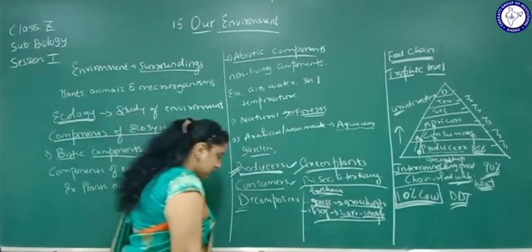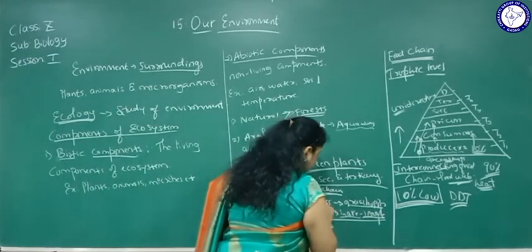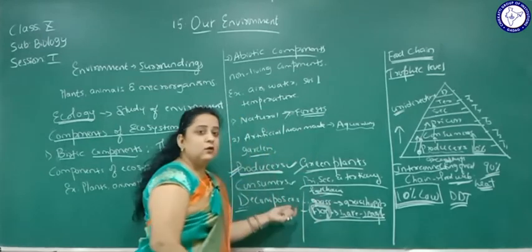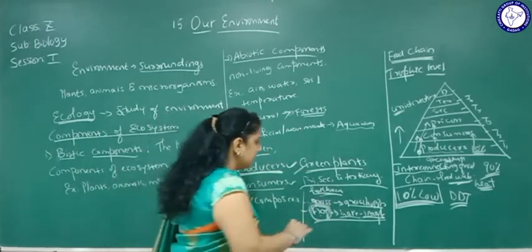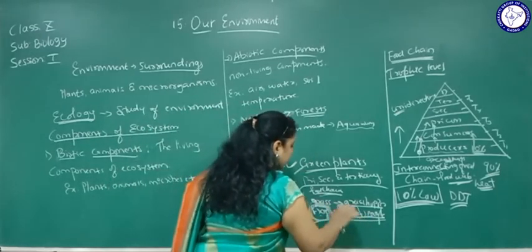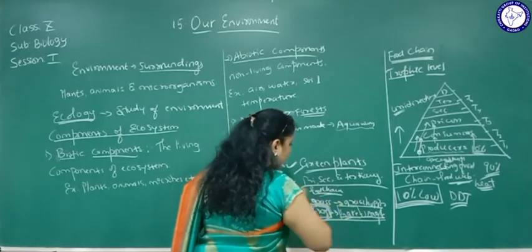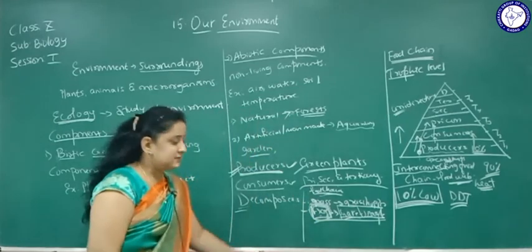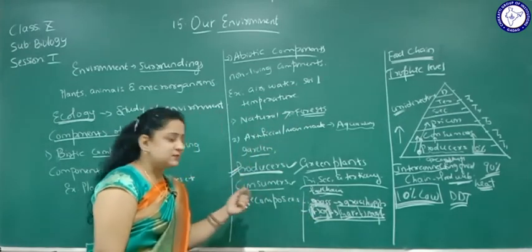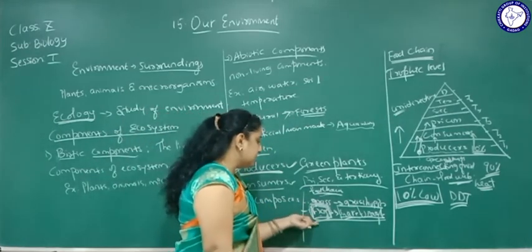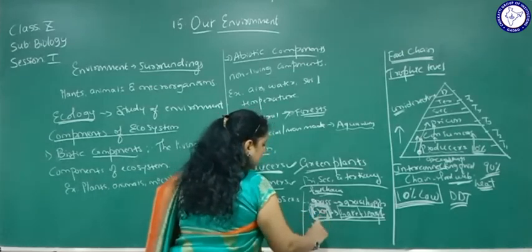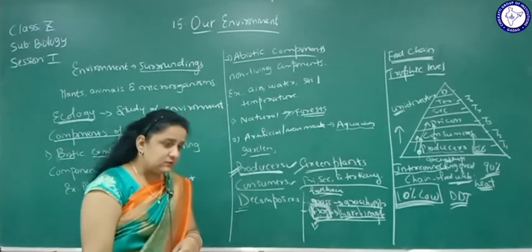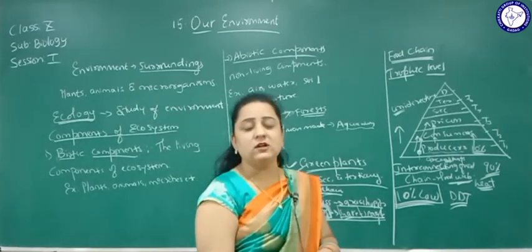Now I'll ask you a question. What happens if all the organisms are killed from a particular trophic level? For example, the frog. Now what happens? Does the snake eat the grasshopper? No, snakes eat only larger animals like frogs, chameleons, lizards, etc. So if frogs are removed from the ecosystem, what happens? The snakes cannot survive. So each and every organism in the environment is very, very essential for our survival.